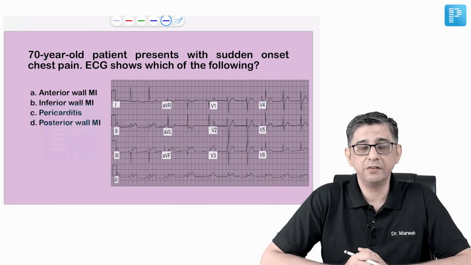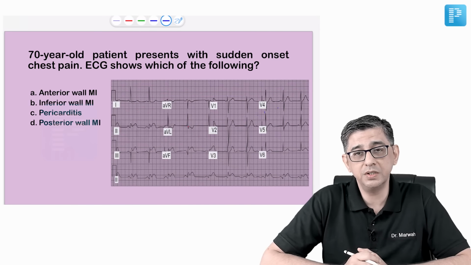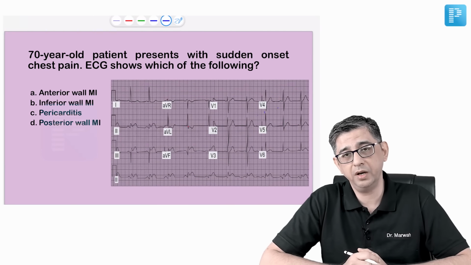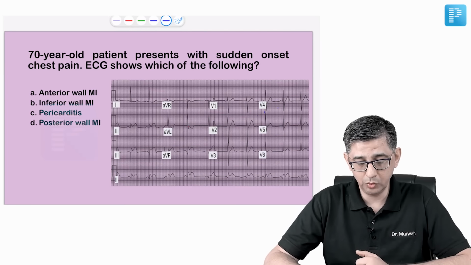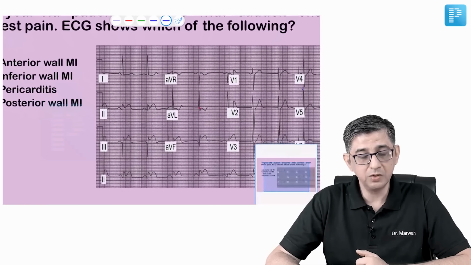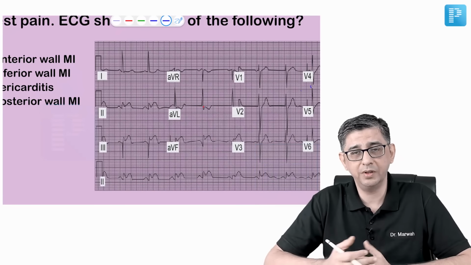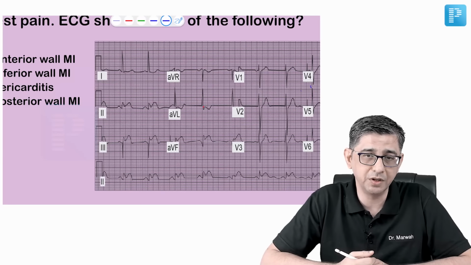This talked about a 70-year-old man who was having chest pain, and then he showed an ECG in which various subtypes of MI were given, and one option was pericarditis. Every time you get an ECG-based question, you are supposed to look for evidence of any myocardial infarction, because that is one of the common scenarios asked, and you always look for evidence of ST elevation.